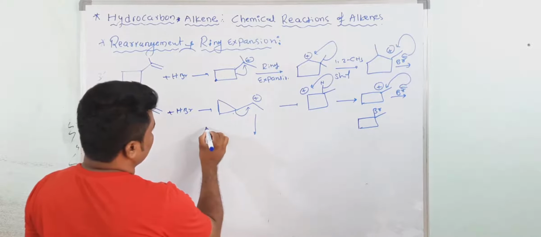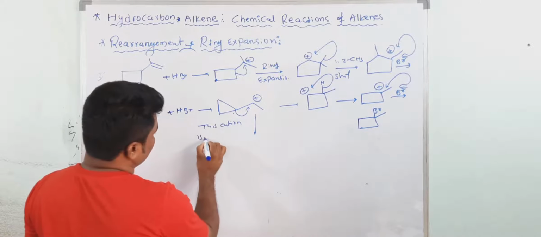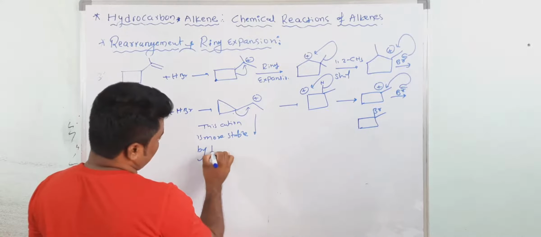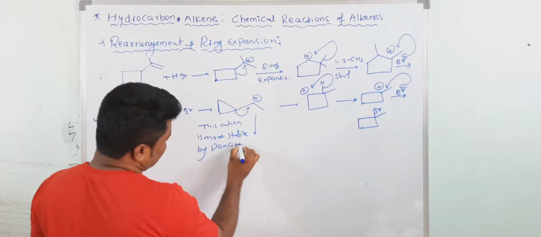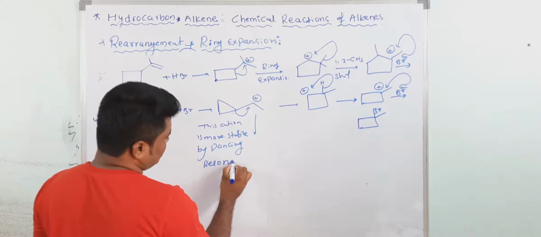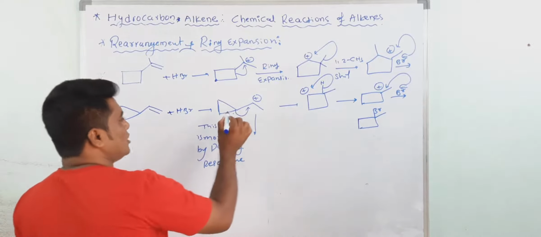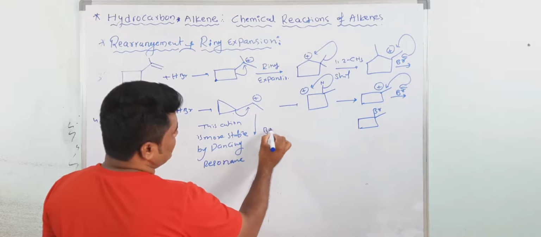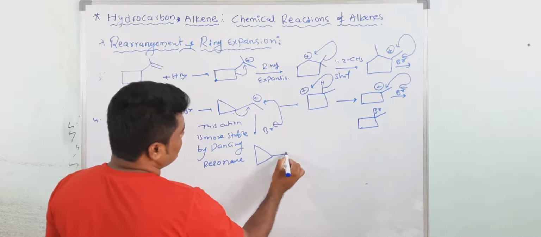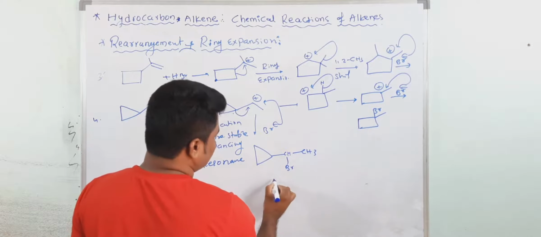See, this cation is more stable by dancing resonance or sigma resonance. Dancing resonance or bent orbital resonance. You must have studied it in GOC. So now this is more stable. So that's why the direct attack takes place here. Now see here, Br comes here. Actually this is the major.